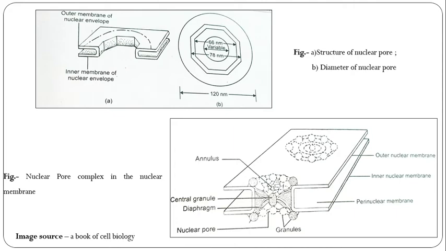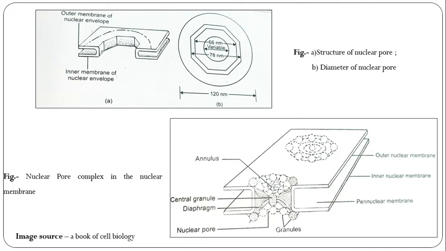The diameter of the nuclear pore is variable, not fixed, but about 66 nanometers at the inner membrane, and about 78 nanometers at the outer hexagonal membrane. So the pores are arranged in rows or hexagonal clusters.